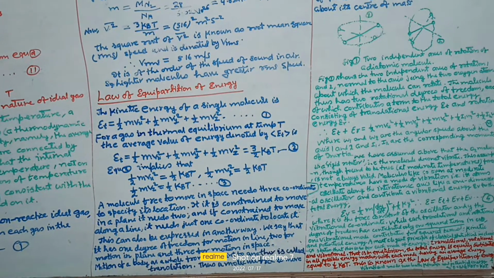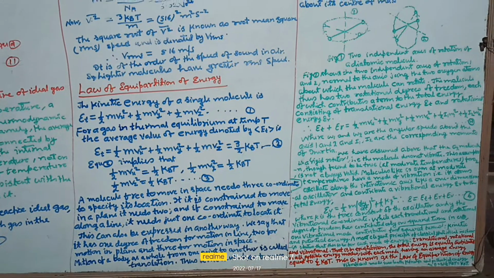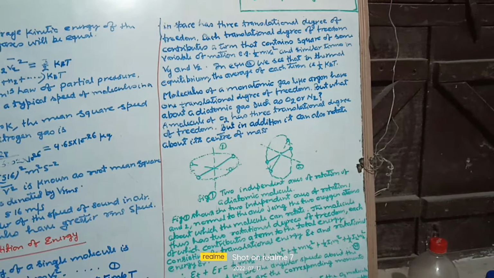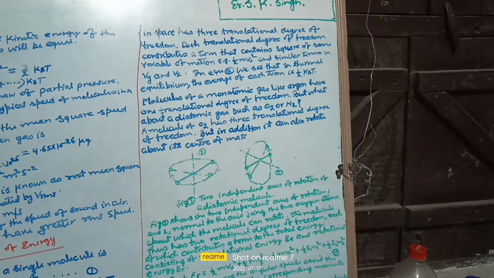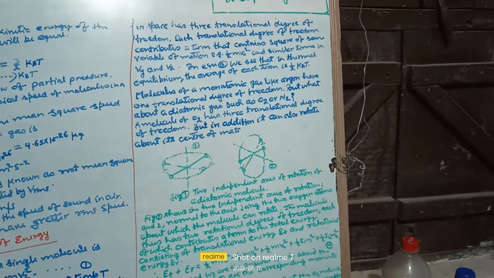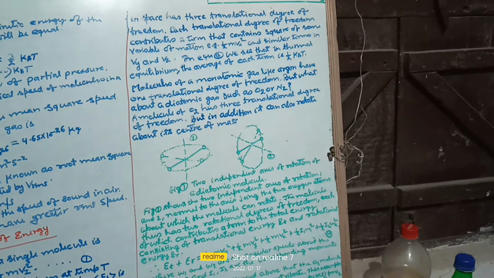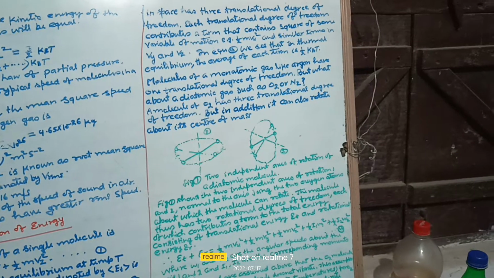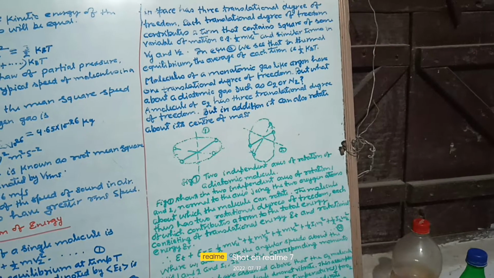Motion of a body as a whole from one point to another is called translation. Thus, a molecule free to move in space has 3 translational degrees of freedom. Each translational degree of freedom contributes a term that contains a square of some variable of motion. It means (1/2)mvx² and similar terms in vy and vz. In equation 4, we see that in thermal equilibrium, the average of each term is (1/2)kBT.